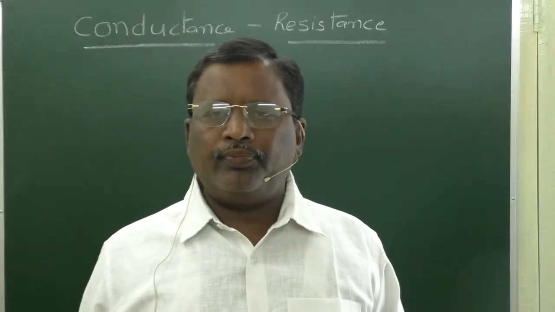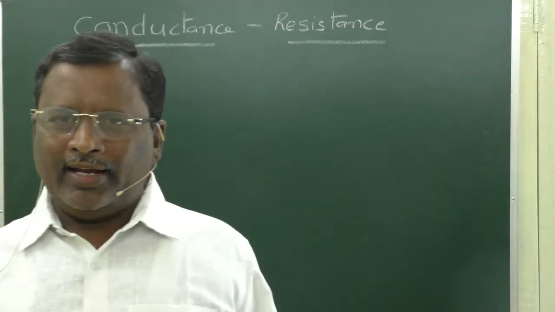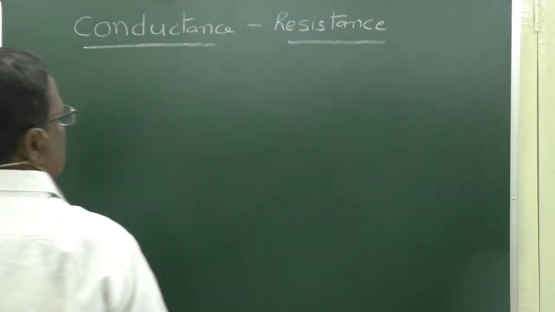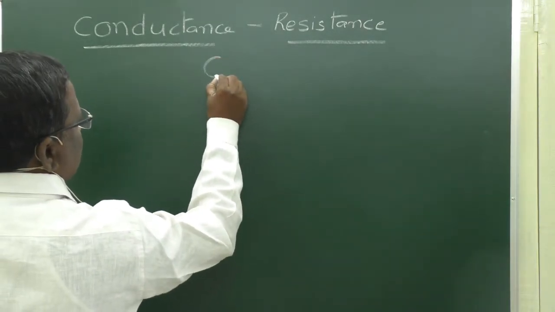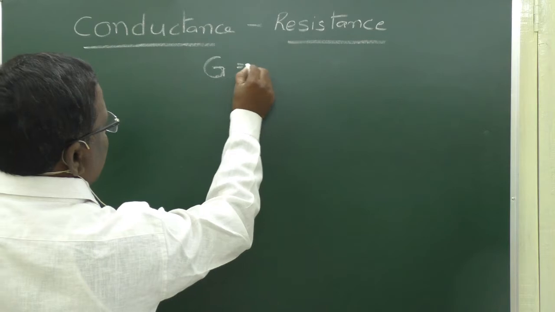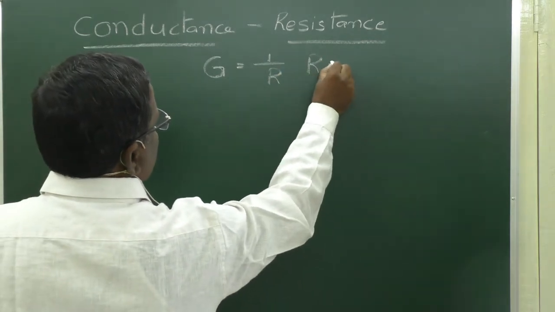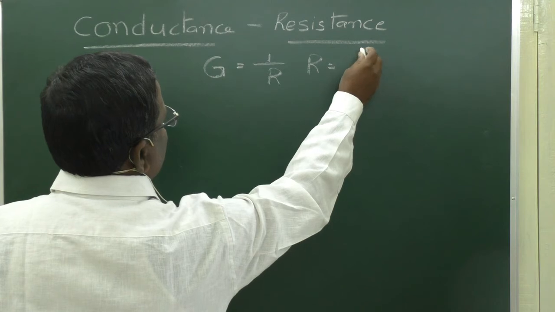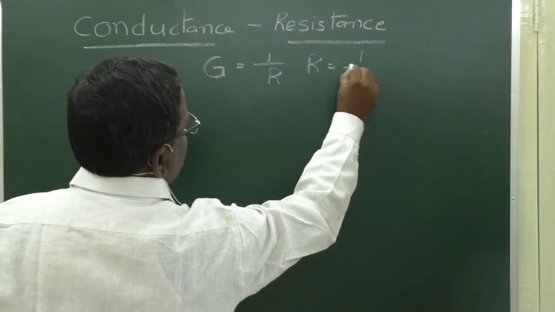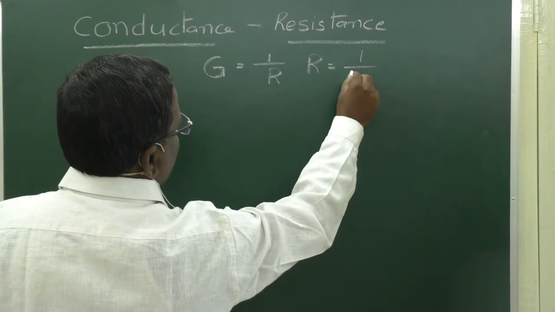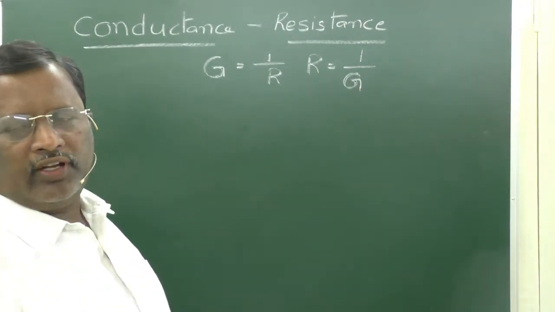Measurement of resistance and conductance. Conductance and resistance, these are the two properties. If you know the conductance, its resistance will be 1 by R, or if you know the resistance, the inverse of it will be its conductance, that is G is equal to 1 by R or R is equal to 1 by G. That means if you are able to know one, the inverse of it will give the other.